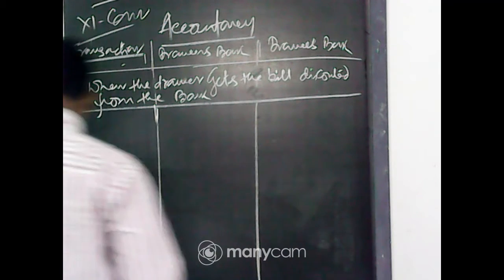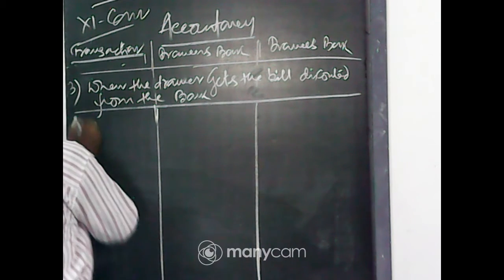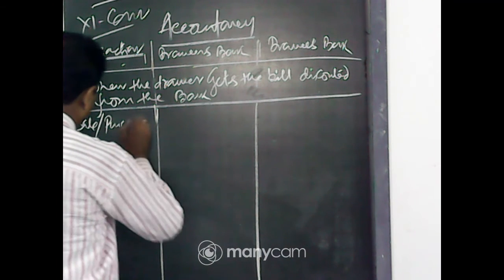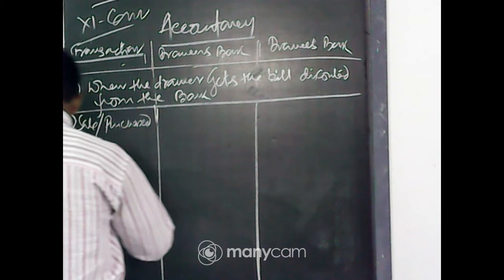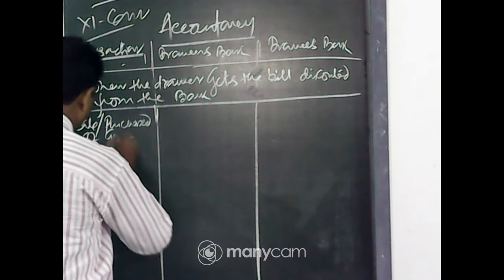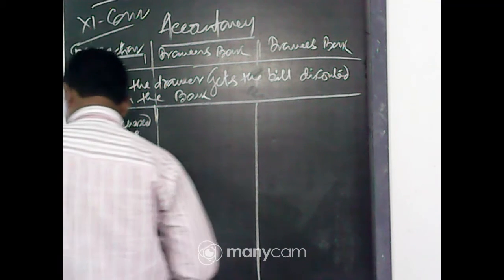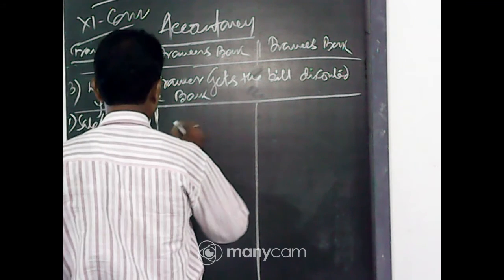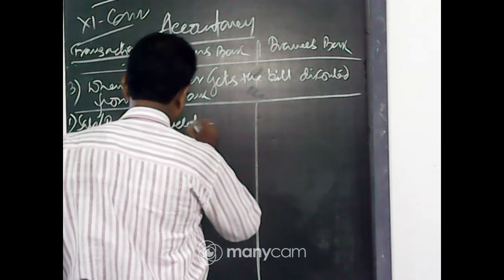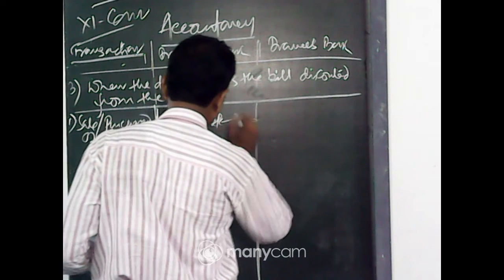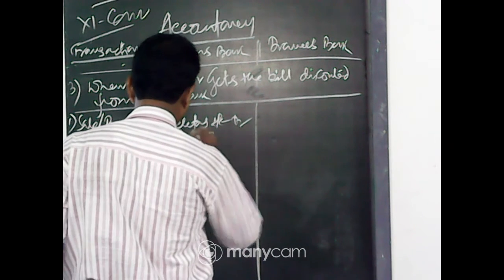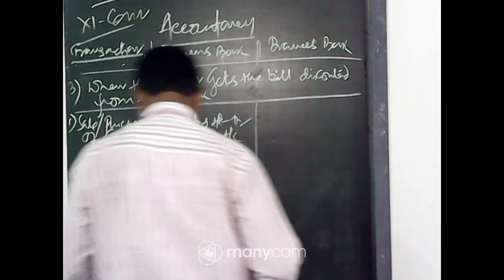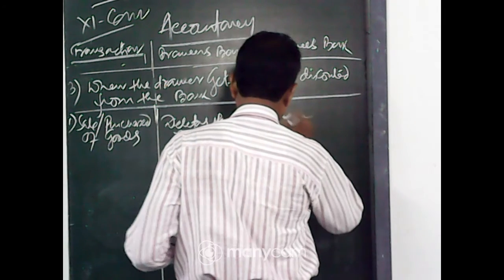Now, the transactions. Number 1, sale or purchase of goods: debtors account debit to sales account, purchase account debit to creditors account.